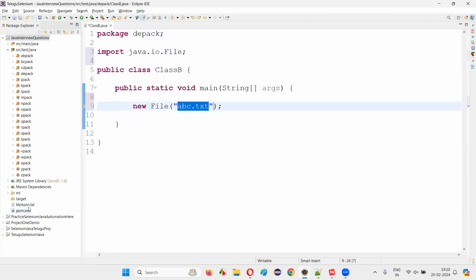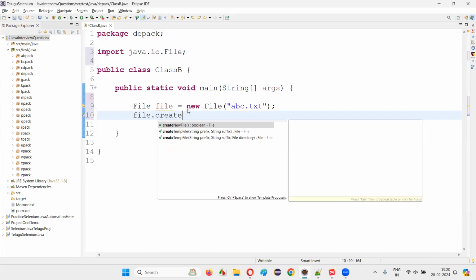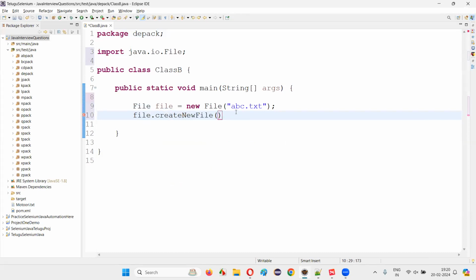Within the project, if you want to create a file, you directly have to provide the name of the file and the extension of the file. And here I'll simply say File file is equal to new File, and simply say file.createNewFile().